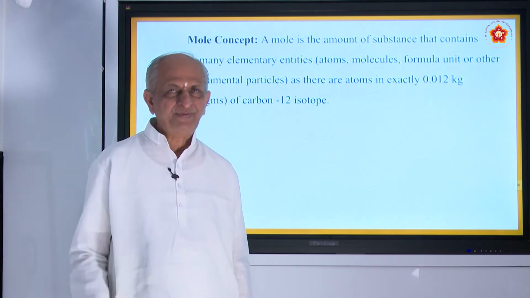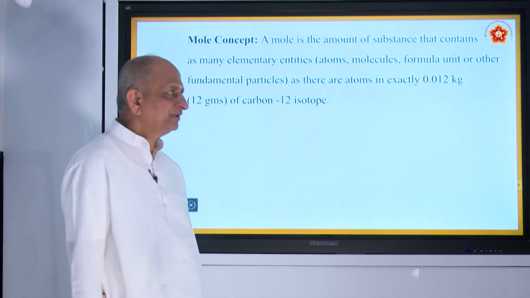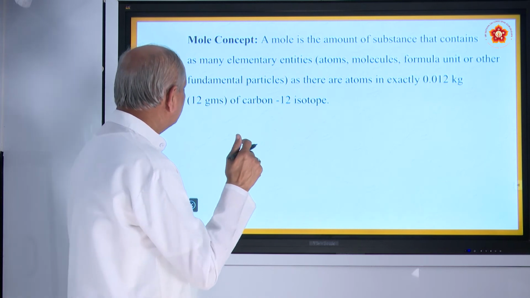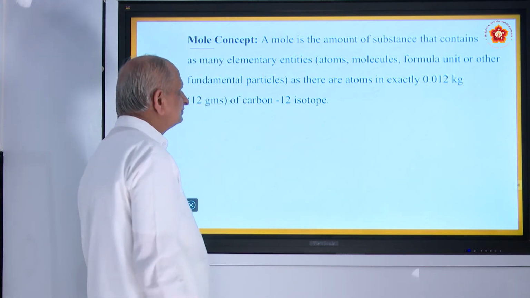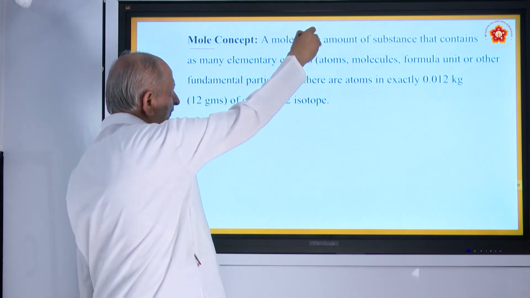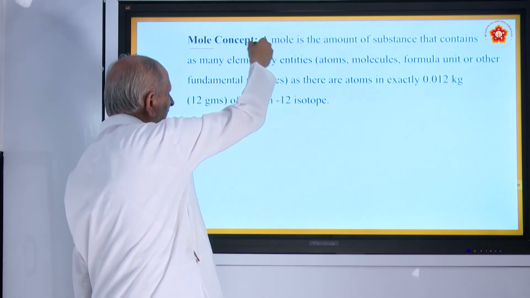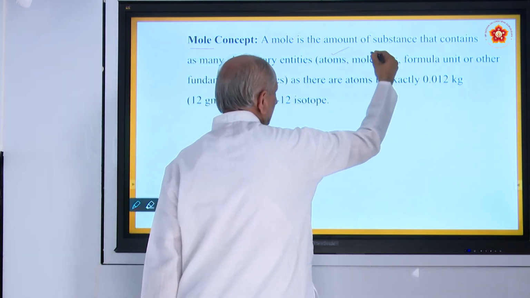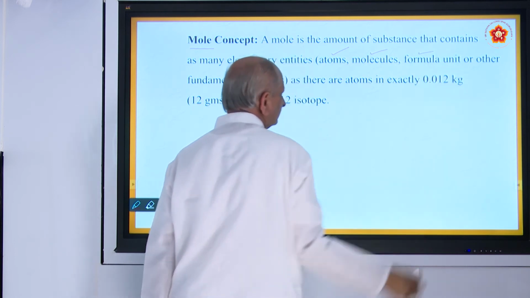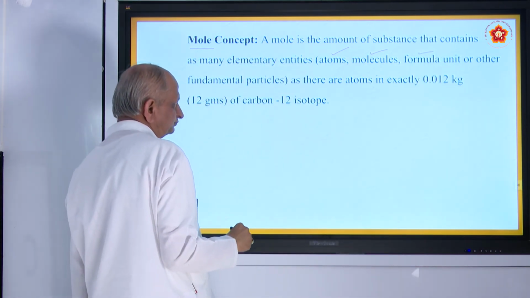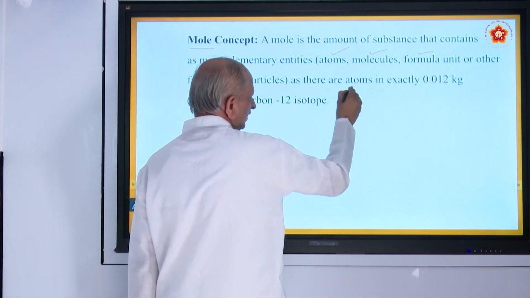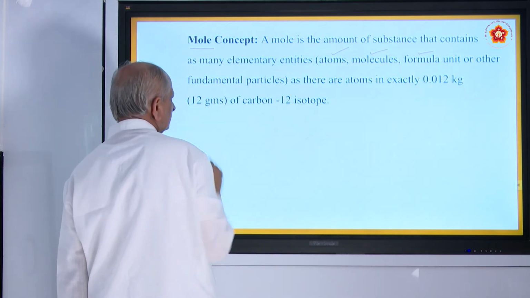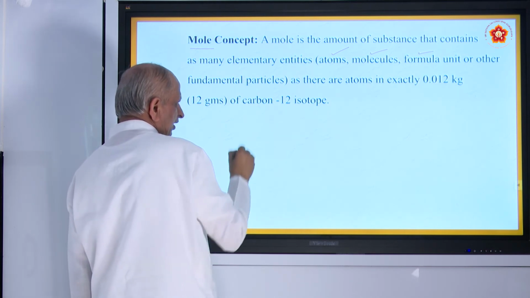Similarly, in atomic physics, or nuclear chemistry, we measure using a unit called mole, M-O-L-E. It is the amount of substance that contains as many elementary entities, meaning atoms or molecules, formula units, ions, etc., as there are atoms in exactly 0.012 kg, nothing but 12 grams, of carbon isotope.